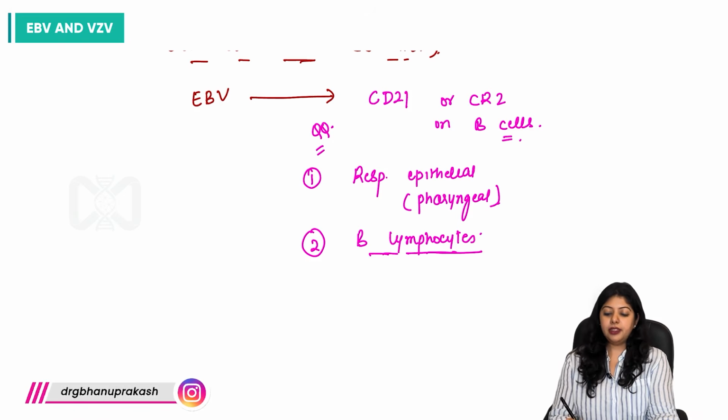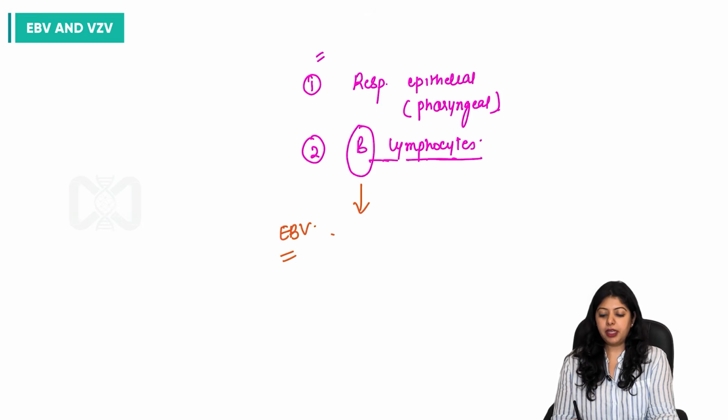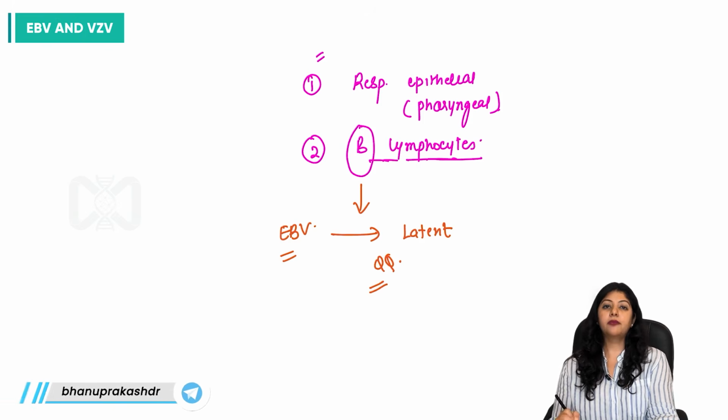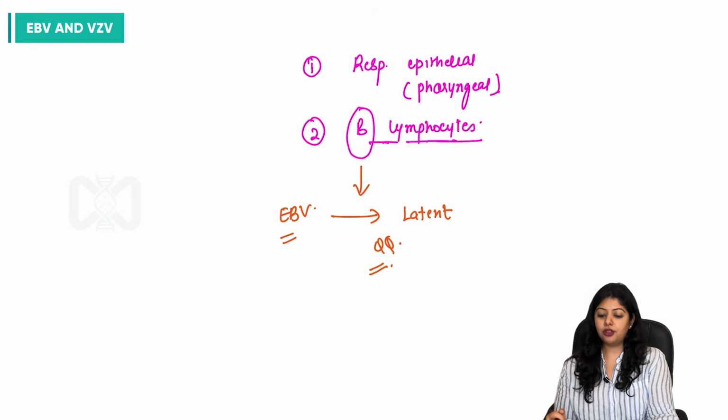Now it is the B cells where this virus becomes latent. And it is the reactivation of this latent virus which leads to malignant transformation and further disease manifestations.